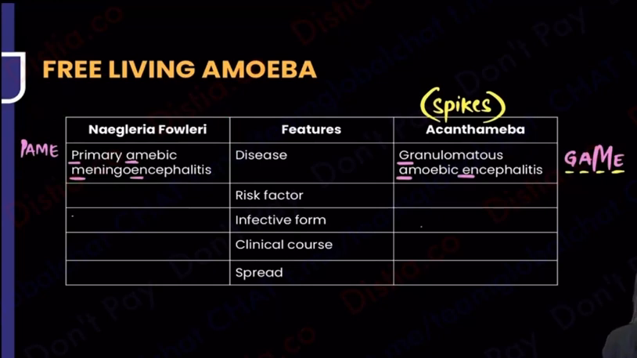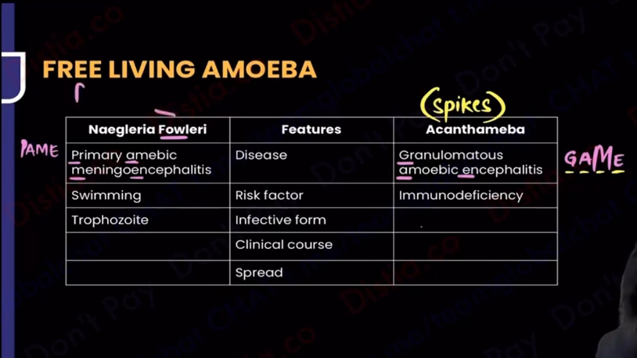So now let's understand the risk factors. Did I tell you Naegleria fowleri was by swimming? There was some pond swimming history. You know how Acanthamoeba occurs? There will be some history of immunodeficiency. They will either give you an HIV positive patient, organ transplantation patient, some immunodeficient situation will be mentioned. Then tell me, in Naegleria fowleri, what was the infective form? Only and only the flagella form. Remember I said foul means it has a flagella, and that flagella form is infective. That is what we are doing again and again.